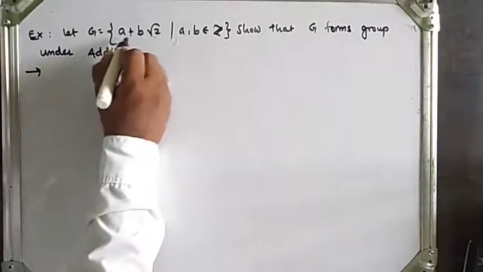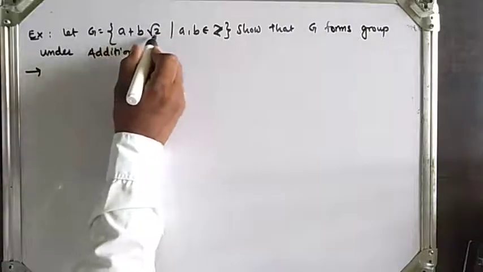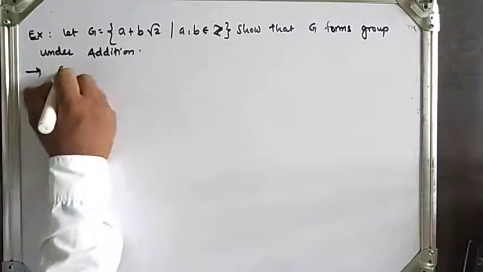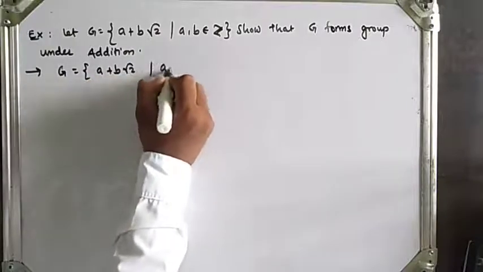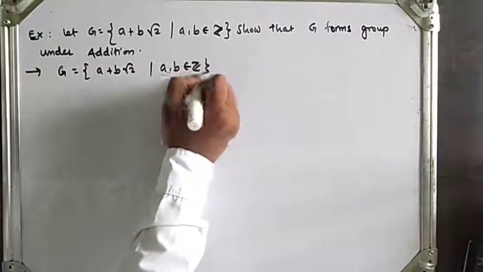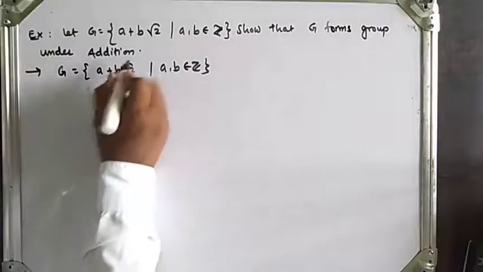So here G is a plus b square root 2, where a, b belong to the set of integers. Now I will take 2 elements from that set.